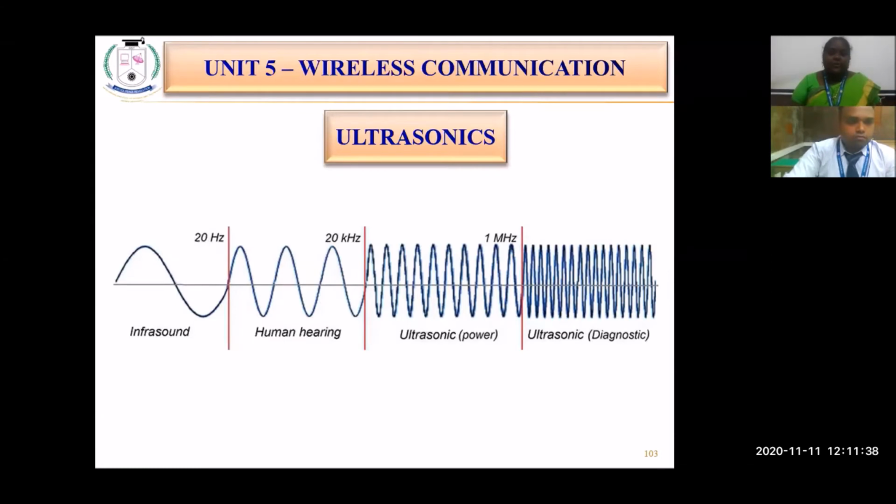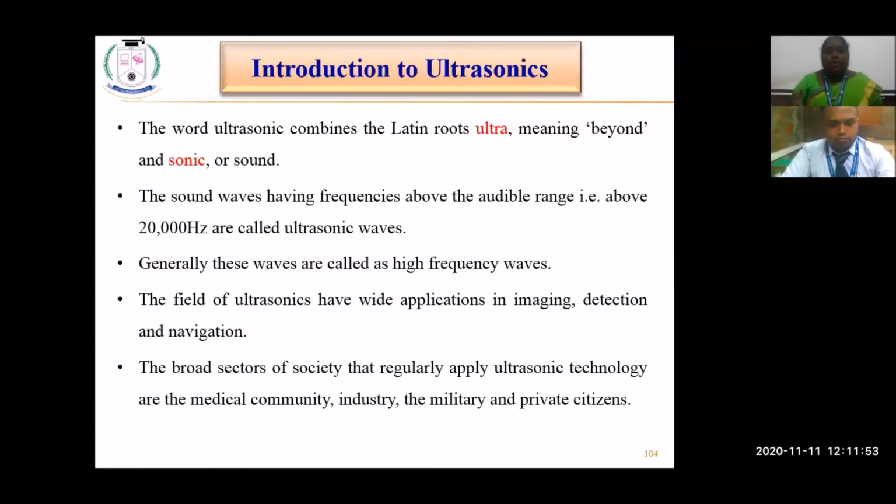Therefore, the important point to note down here is the frequency range of ultrasonics. It is above the human audible range, that is, above 20 kilohertz. The sound waves above 20 kilohertz are called ultrasonic sounds. How has this name arisen? The word ultrasonic combines the Latin words ultra, which means beyond, and sonic, which means sound. That is, beyond the audible sound of the human range, it is called ultrasonic sound waves. That is how it is called.